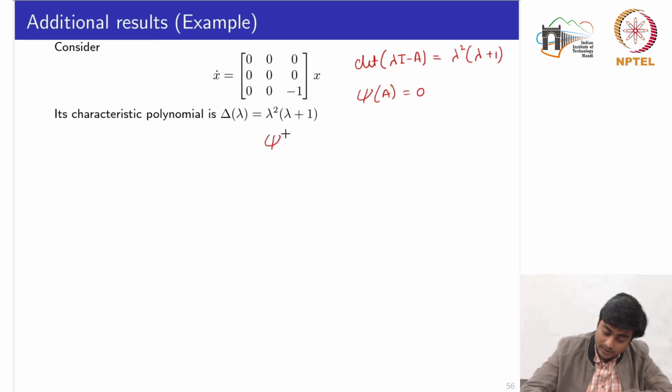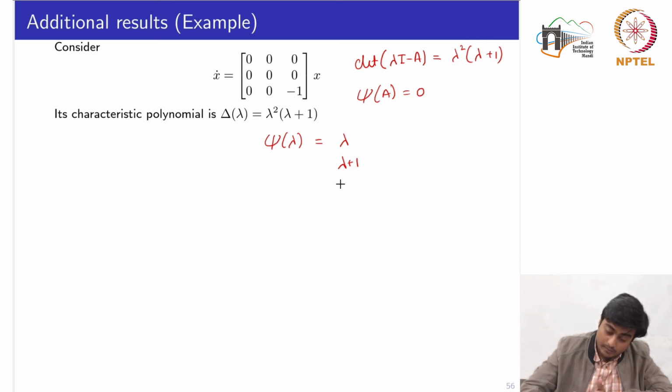Let's say psi of lambda could be lambda, which is of degree 1, or lambda plus 1, which is also of degree 1.